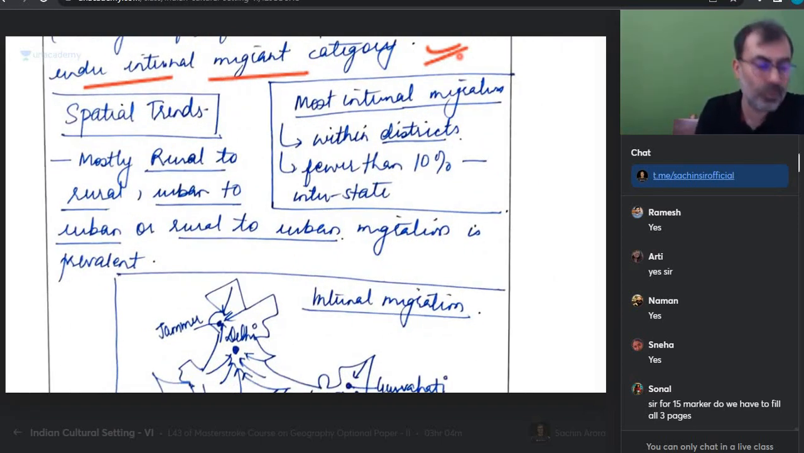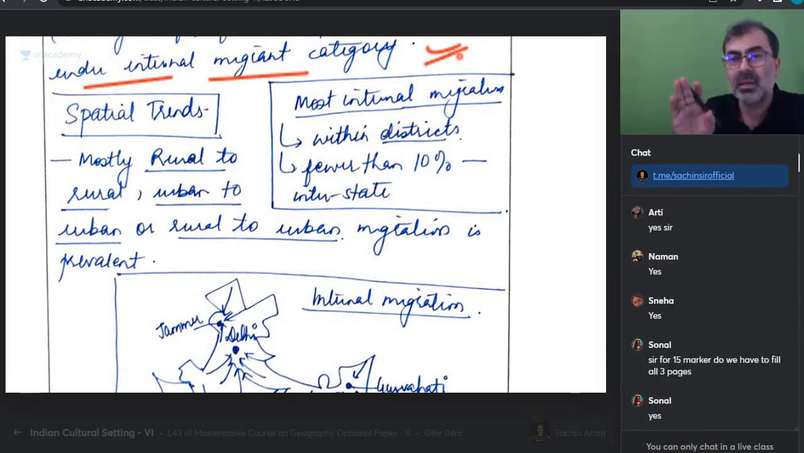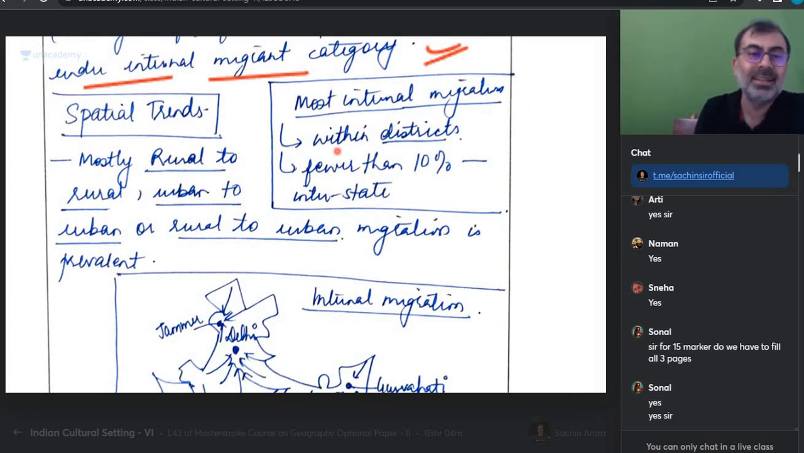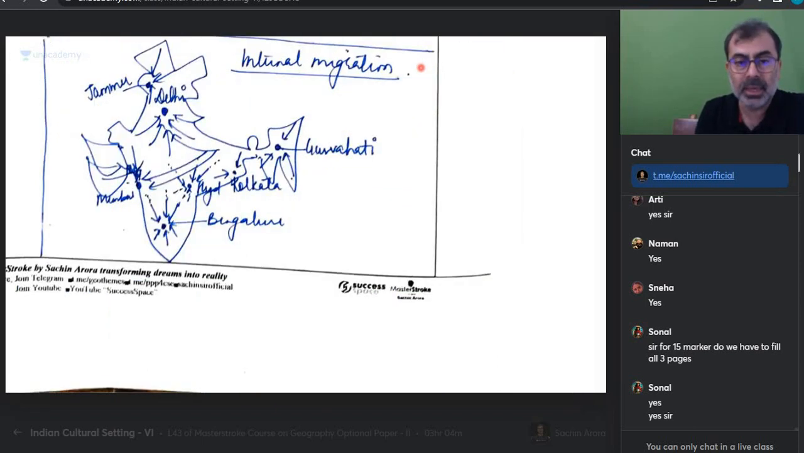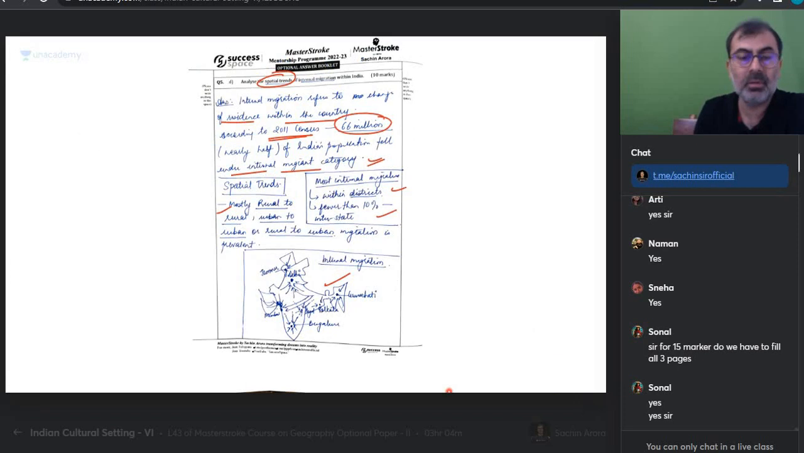If you heard that girl rank 44, Anjali, in one of the interviews with me, she said, sir, I was very clear that I will not write and fill up all the pages. If my answer is complete, I was done with that. Get it? But yes, you should have content. The spatial trend, mostly rural, urban, urban, rural, mostly internal migrant within district, fewer than 10%, and internal migration is there. Is everyone okay?